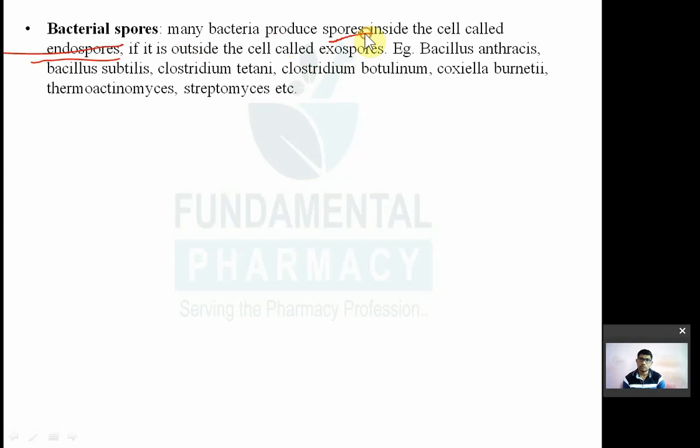So, those bacteria which produce spores are known as sporulating bacteria. For example, Bacillus anthracis, Bacillus subtilis, then Clostridium tetani, Clostridium botulinum, then Coxiella burnetii, then Thermoactinomyces, Streptomyces. These are known as sporulating bacteria. They form spores. What is a spore?